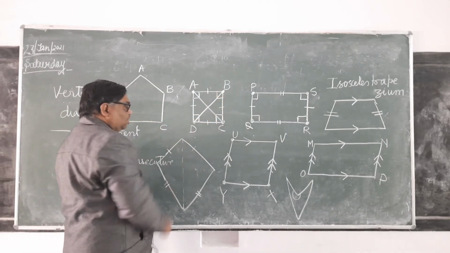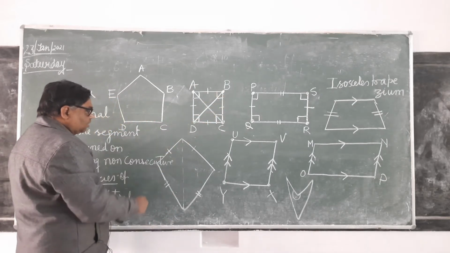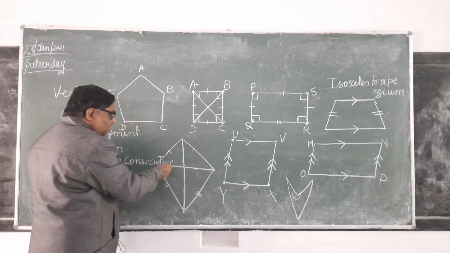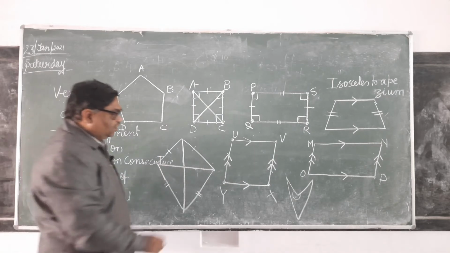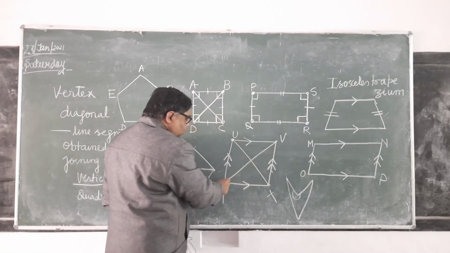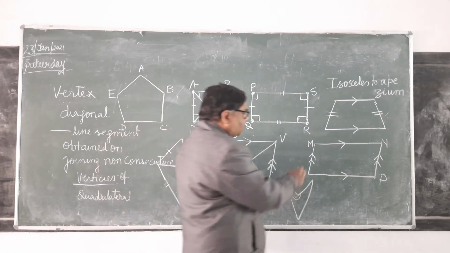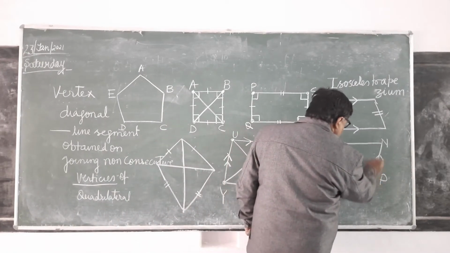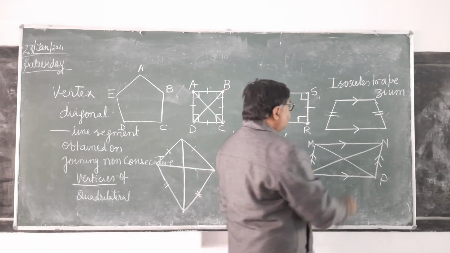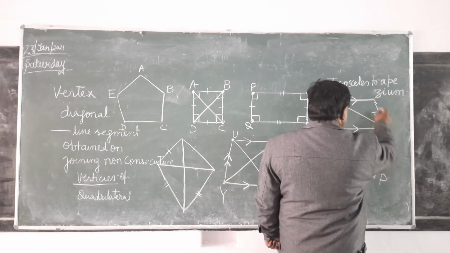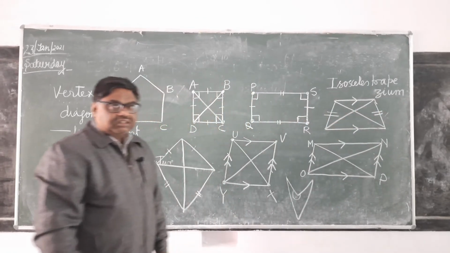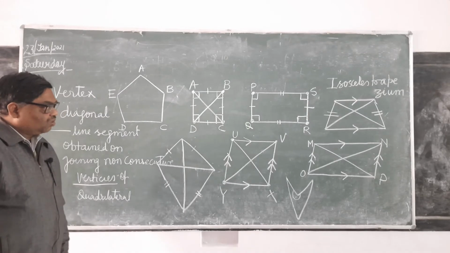It's clear. Now what is diagonal here? One diagonal is this. What is the other diagonal? It is this. Here the other diagonal is PY. Here the other diagonal is NO. It is clear. Here one diagonal is this, other diagonal is this. It is clear. Yes, sir.